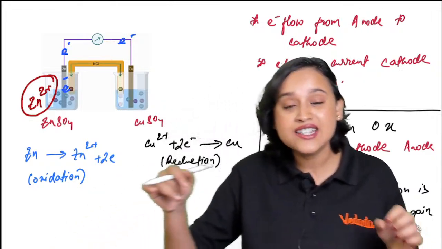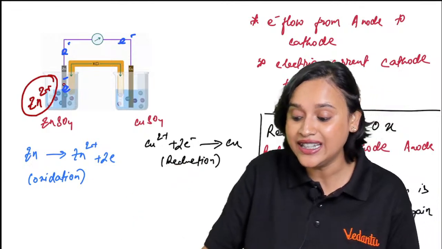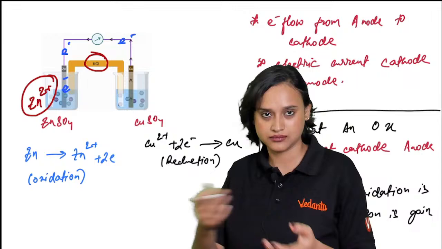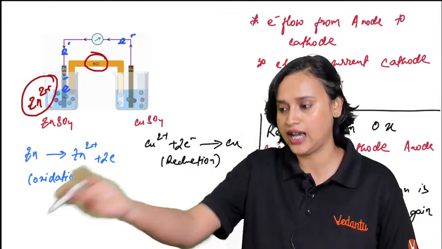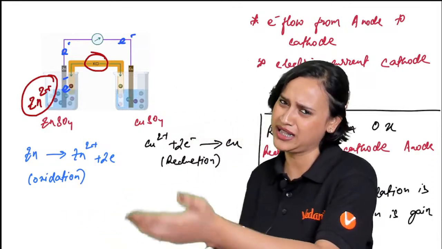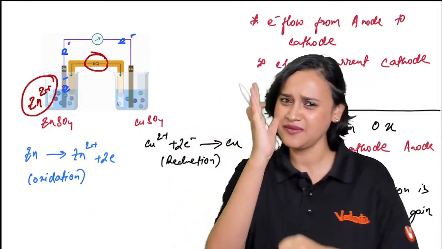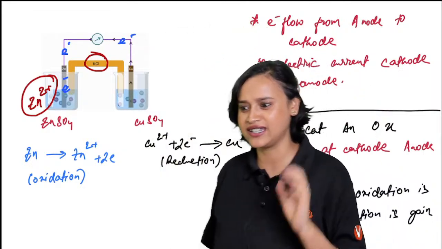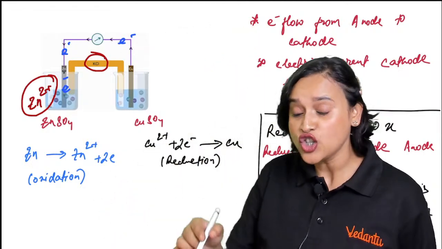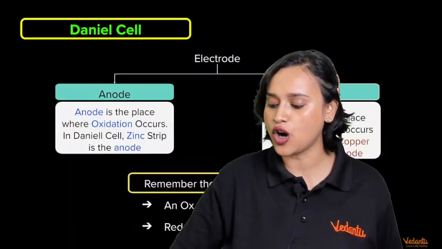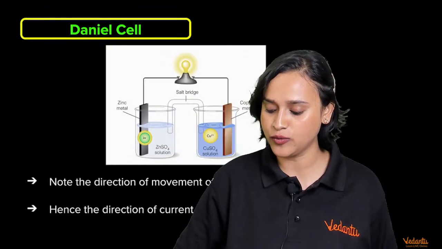Okay, and this salt bridge is what you see here written as KCl. KCl is potassium and Cl is what? You all know, right? I'll write the answer in the chat box anyway. And please, don't tell me that, ma'am, we don't know what Cl is. One virtual slap will be coming towards you, okay? If you do not know what Cl is, write it down, guys, quickly. So this KCl that you see is your salt bridge. So let us talk about this salt bridge, everybody, okay? Just moving ahead a little bit.